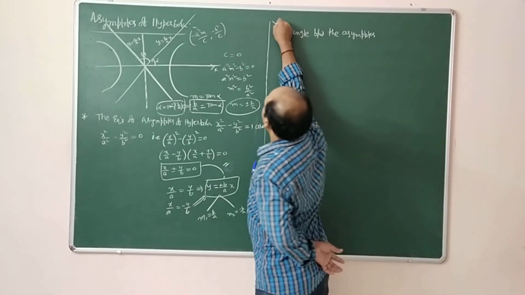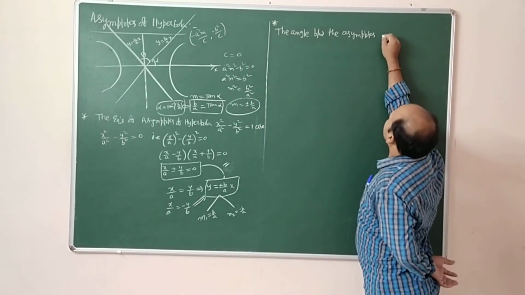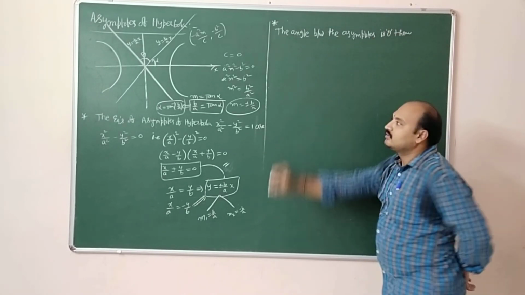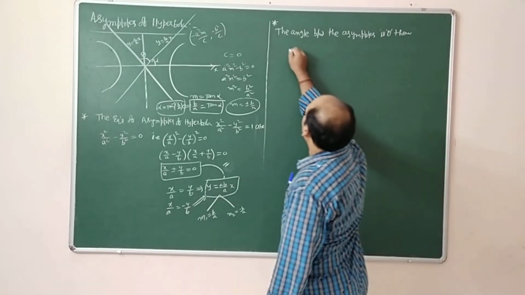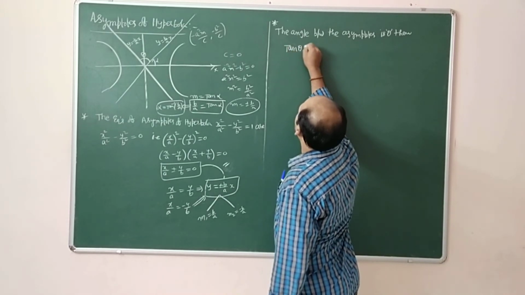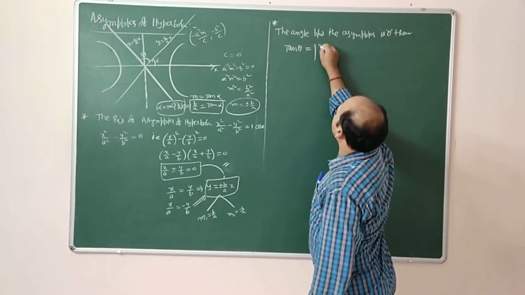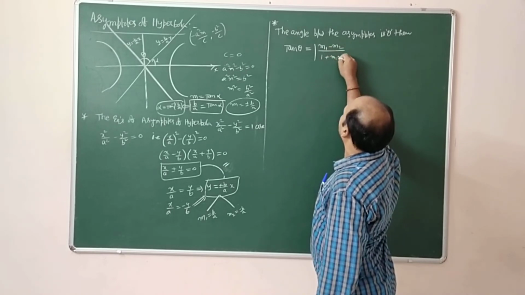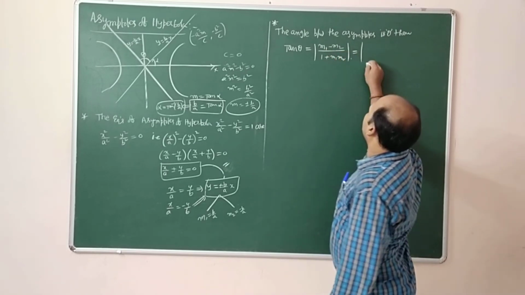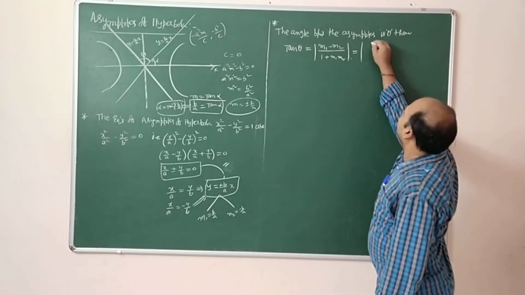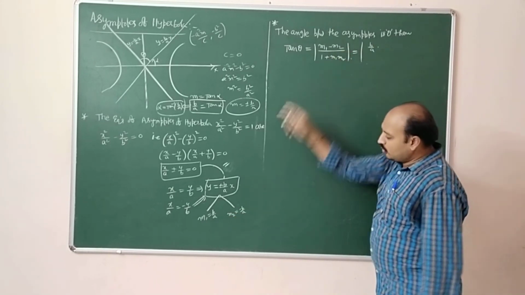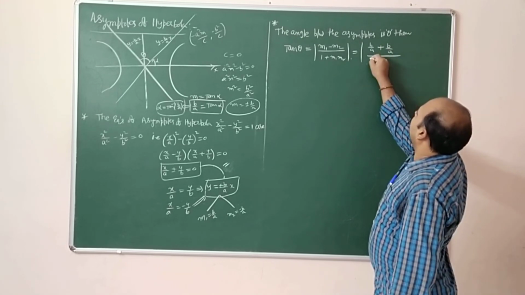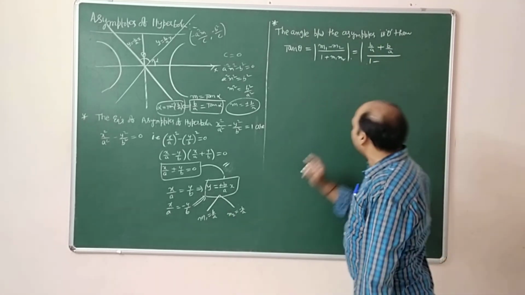If the angle between them is theta, then tan theta equal to mod of m1 minus m2 by 1 plus m1 m2. What is m1? b by a. m2 is minus b by a, so it is 1 minus m1 m2, b by a into minus b by a.